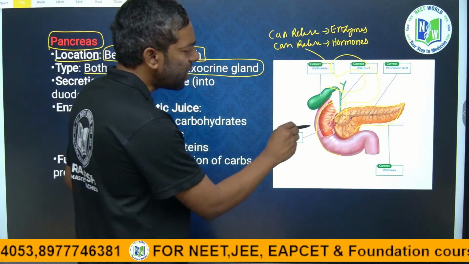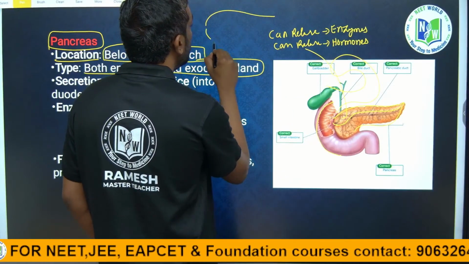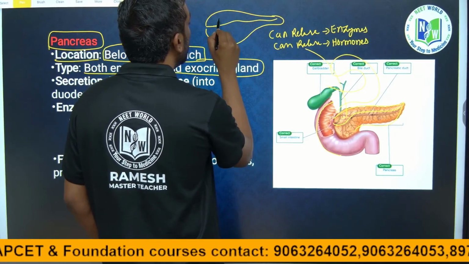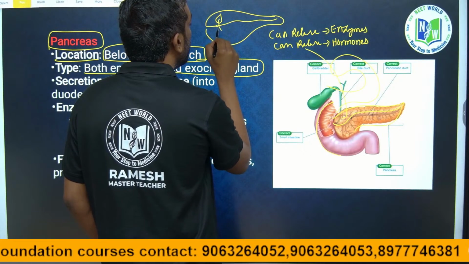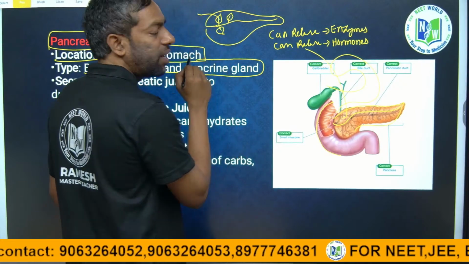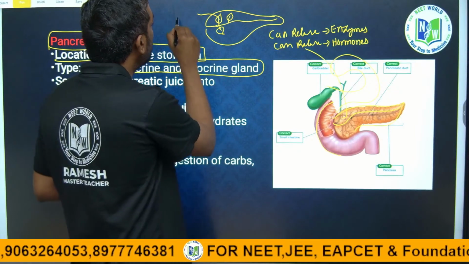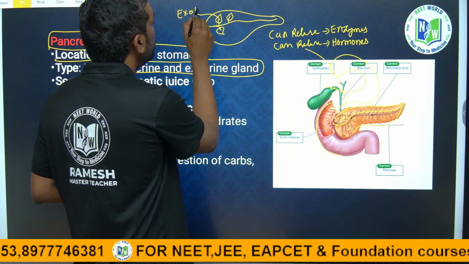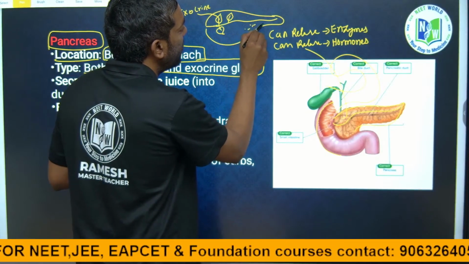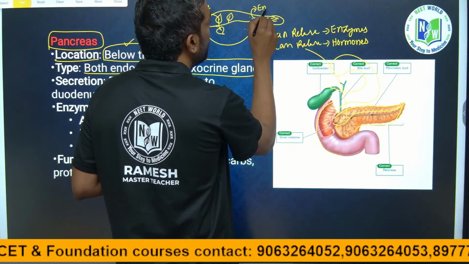Exocrine means there is a branch. In the pancreas there is a big duct, and through this duct it releases enzymes, the gastric enzymes. Releasing enzymes through the duct is called exocrine activity. It also releases hormones directly into the blood; there are no ducts. This is endocrine activity.